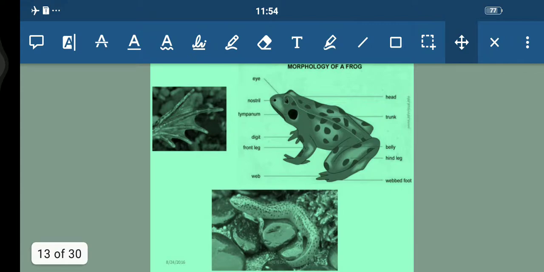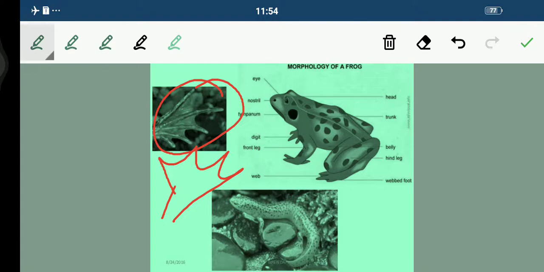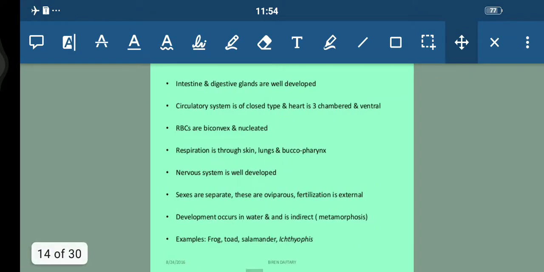Now students, you can see here, I would like to show you the structure. See, this one is the webbed feet. Can you see here the web-like structure? This one is the webbed feet. It is something like this, and it helps them in sticking to the substrate. Fine. And plus in flying also, you must have seen the flying frog as well. Now this is what the frog looks like. Okay, you must have seen the frog, very basic structure.